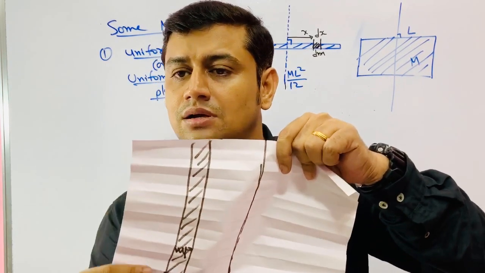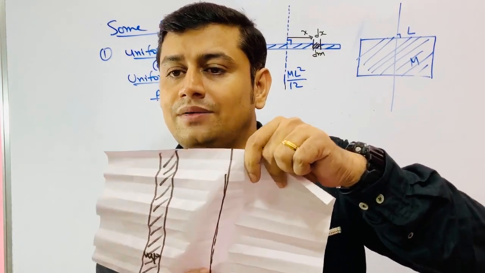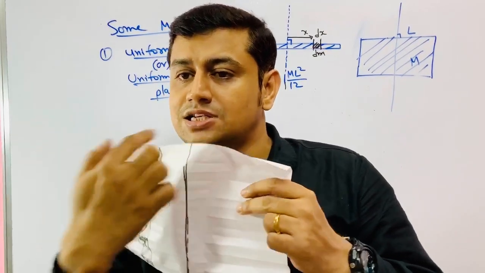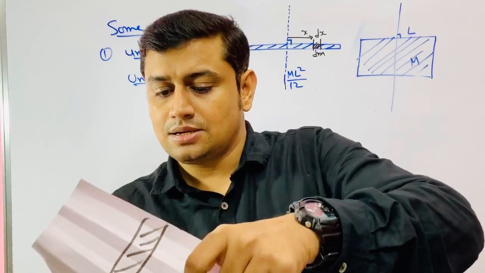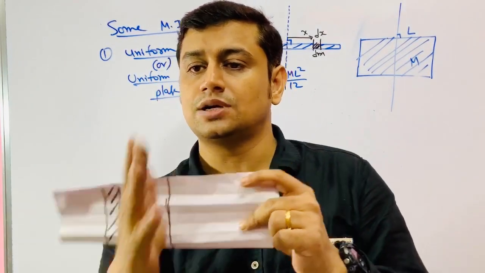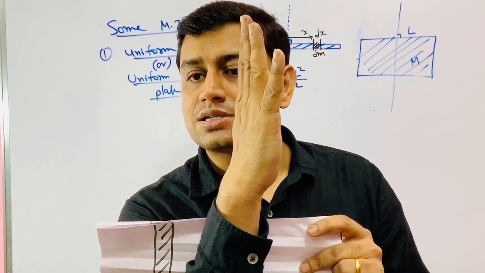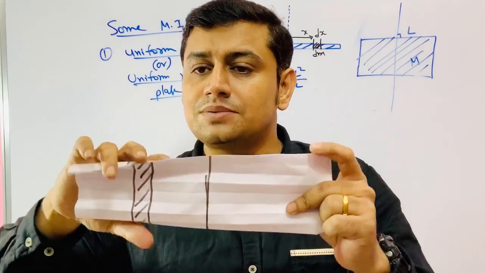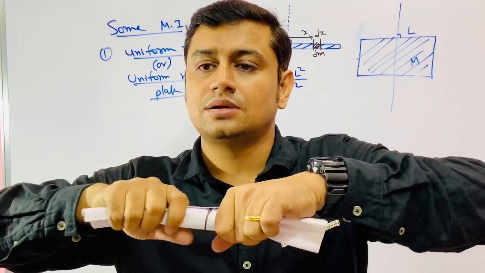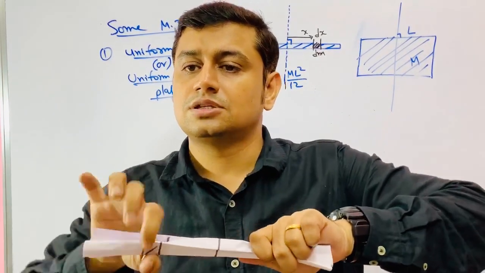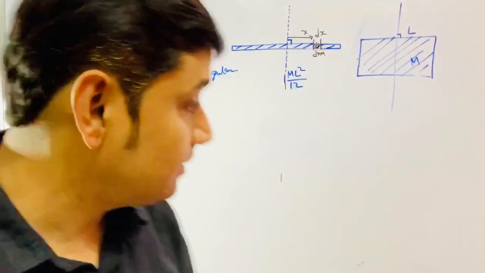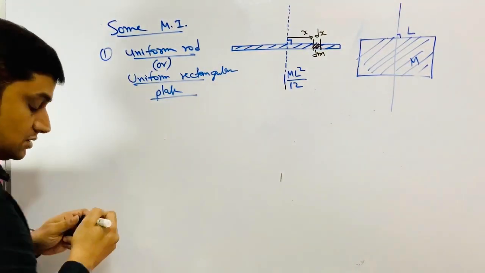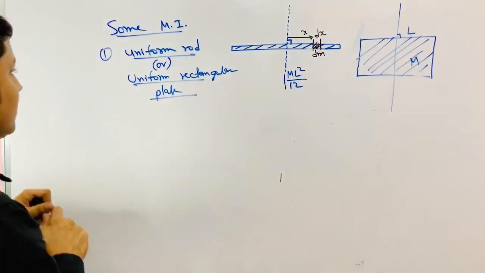Then this length does not matter. Even if I keep this length L same, and I make this length L by 2, it doesn't matter. Still moment of inertia is same. It depends on mass and on L, because this is basically a rod of length L. This mass dm is same. Now understand. Second, you have the ring.